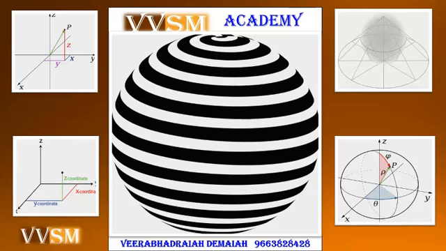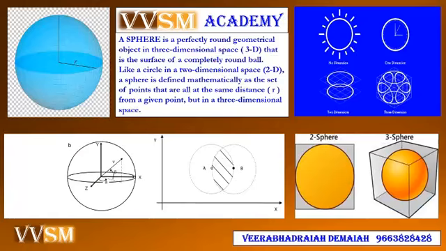a circular object, and the circle also. A sphere is a perfectly round geometrical object in three-dimensional space, 3D, that is the surface of a completely round ball. Like a circle in two-dimensional space, 2D, a sphere is defined mathematically as the set of points that are all the same distance r from the center.